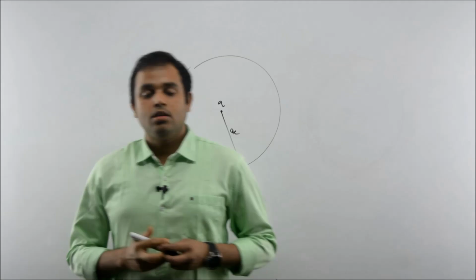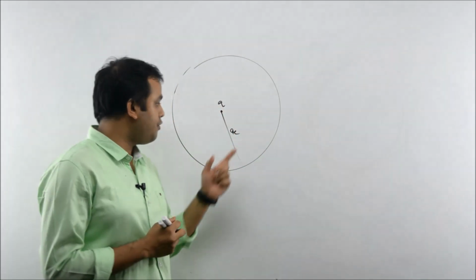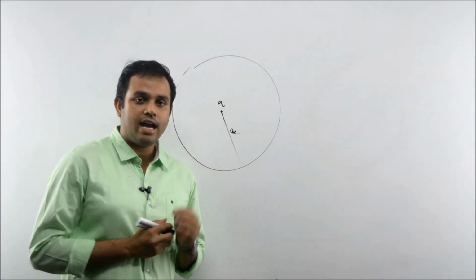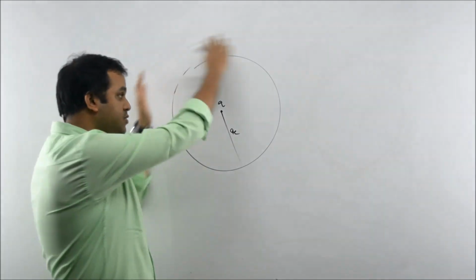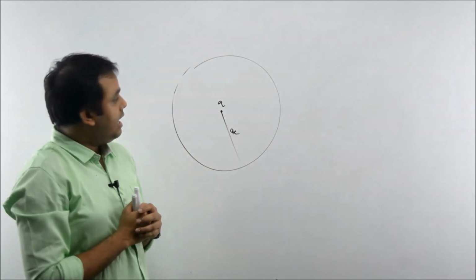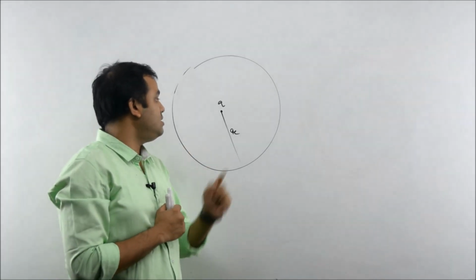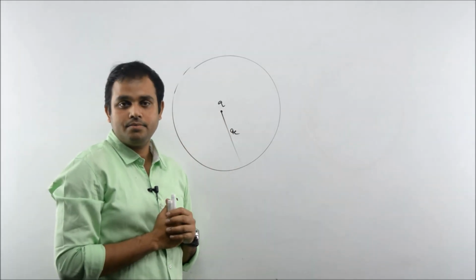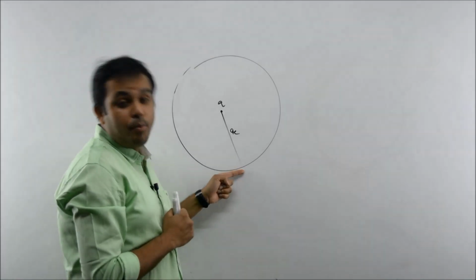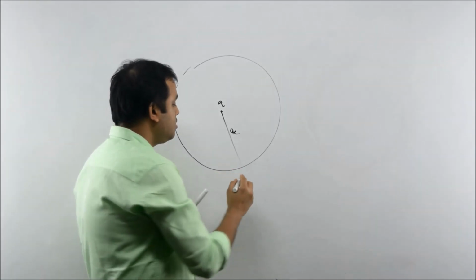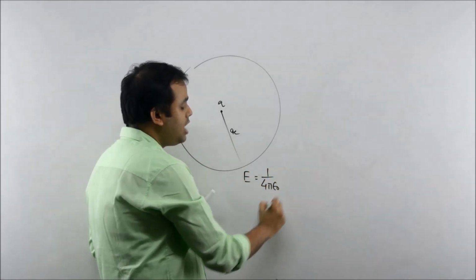Clear, students? Now let us consider a sphere of radius r, and a positive point charge q is there at its center. Now what will be the magnitude of electric field at any point on the surface? It is E equals 1 by 4 pi epsilon naught, charge by distance square.